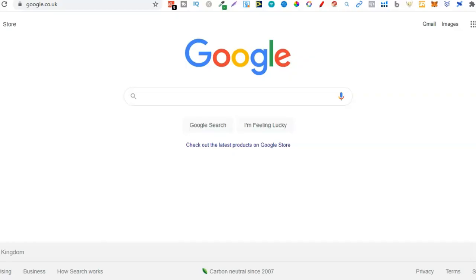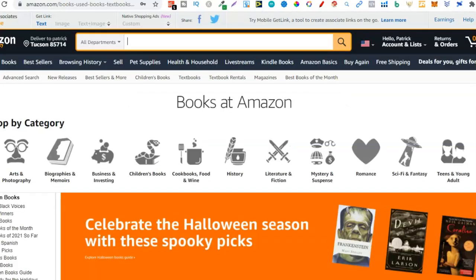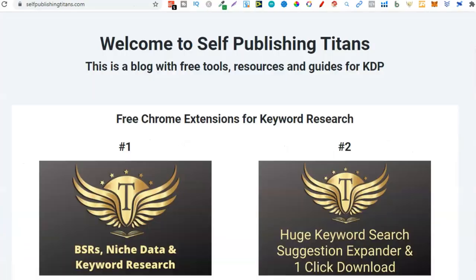Anyway, with that out of the way, let's get on to this research method. Now, there's three things that you're going to use. We can do this completely for free, so you're not going to need any capital, but we're going to need Google, then we're going to need Amazon, and also Self-Publishing Titans.